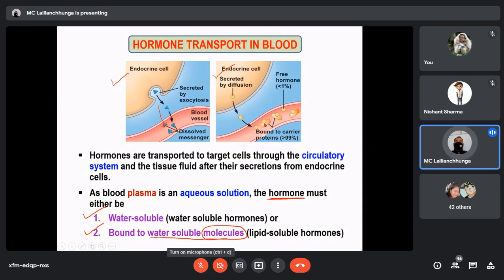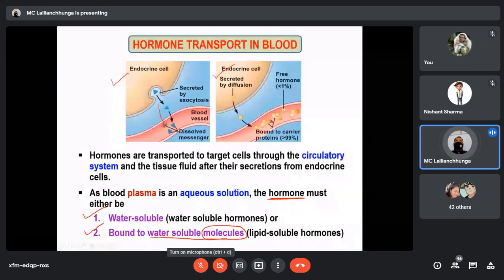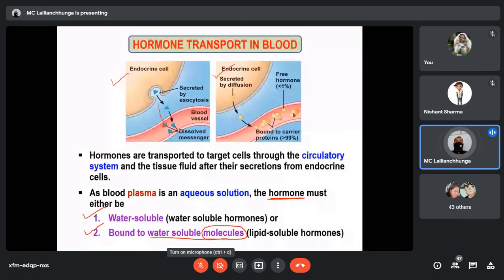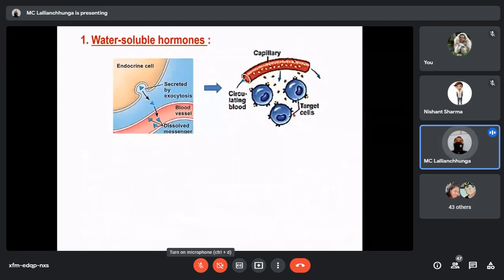Okay, that means this hormone is not water soluble, so it should bind to a carrier protein so that it can be transported to the target organs. So there are two groups of hormones, depending upon how they are transported, or their solubility in the blood. Now let's see first water soluble hormones.